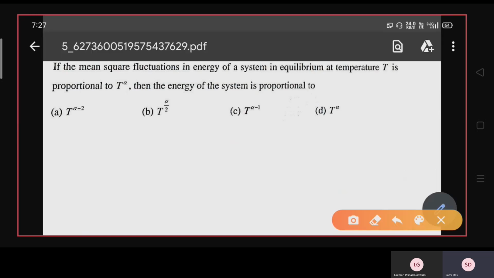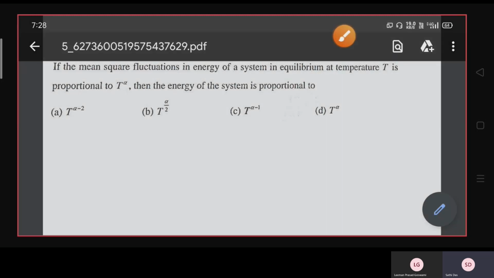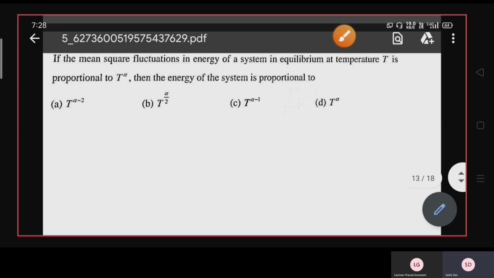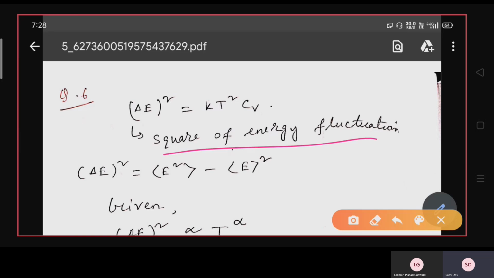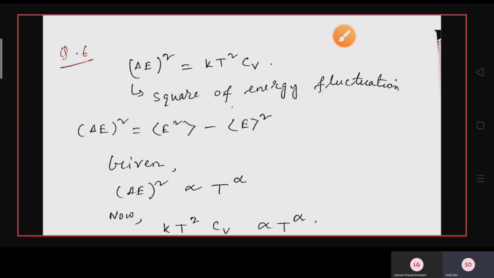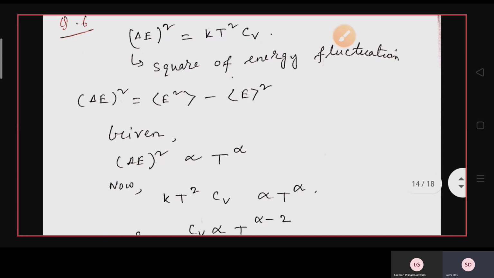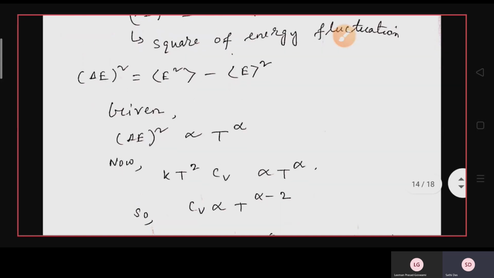The system is a canonical ensemble system because the system is in equilibrium at a constant temperature T. So for the canonical system, the system stays in equilibrium at a constant temperature. And now for the canonical ensemble, the mean square energy fluctuation, that is ΔE², is k T² into C_V. In the previous lecture, we have already learned these formulas, okay?